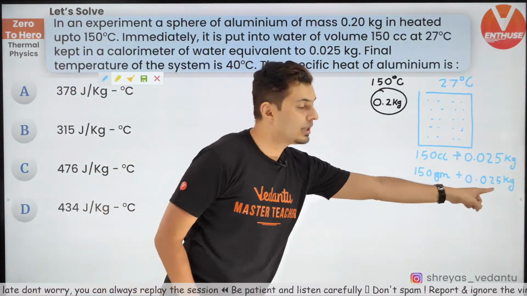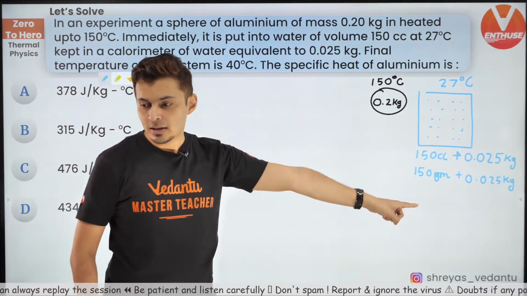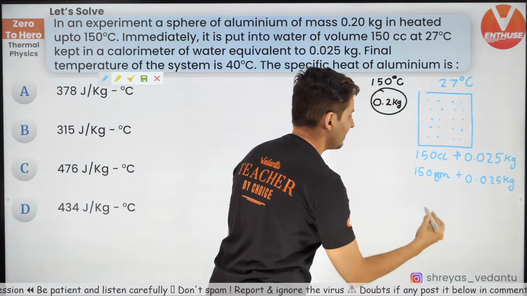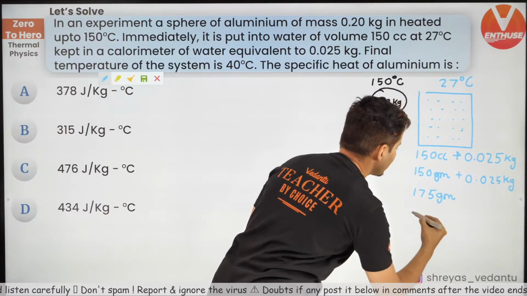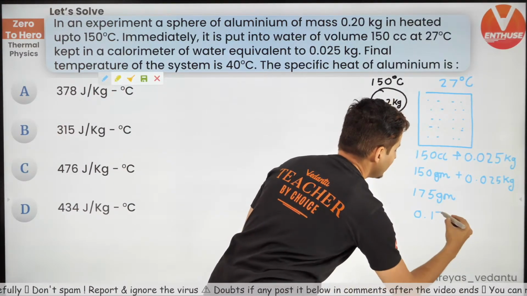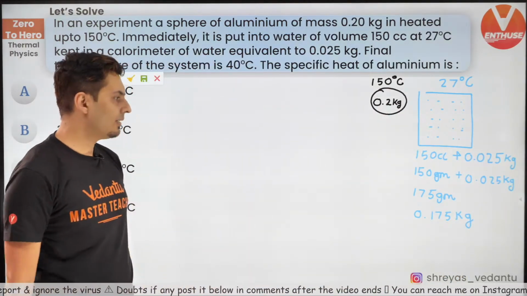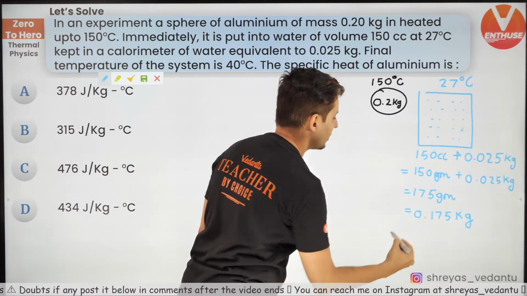What will be the final? It will be 175 grams totally, which is 0.175 kg. That is the amount of water you have.